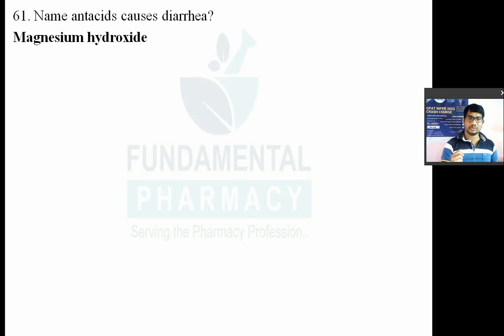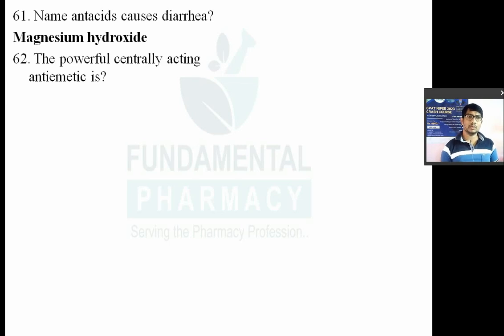Now the antacid which causes systemic alkalosis is sodium bicarbonate. The antacid which causes rebound of acidity is sodium bicarbonate. The antacid which causes epigastric pain and flatulence is again sodium bicarbonate. So in one question I am going to explain the answer in such a manner that you can at least cover 3-4 more questions. Now let's move to the next question.